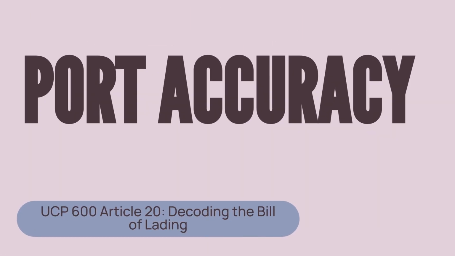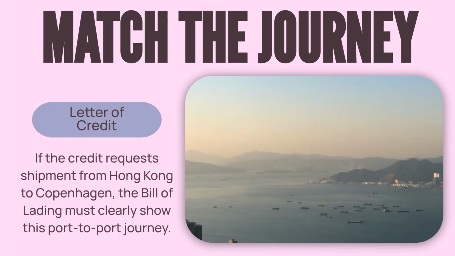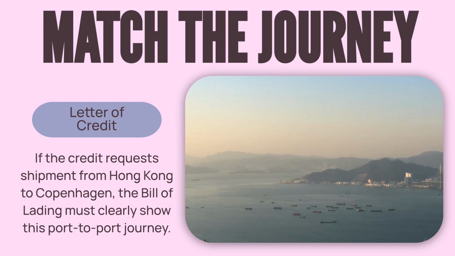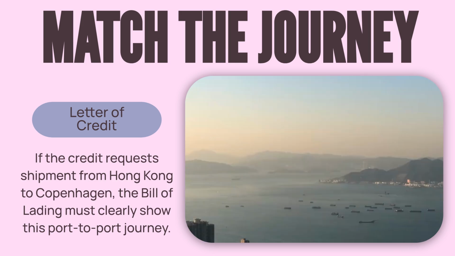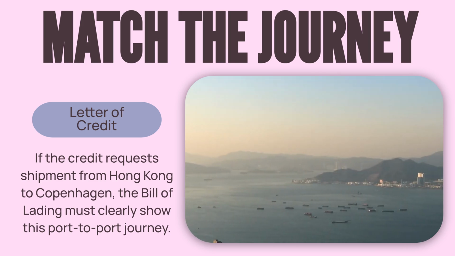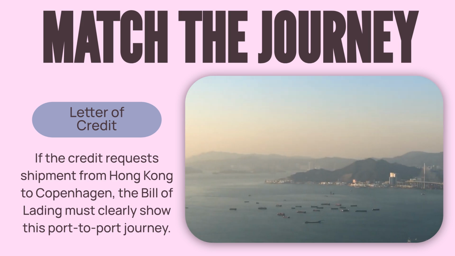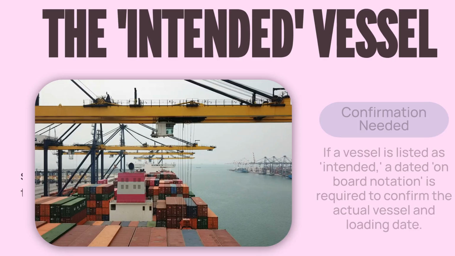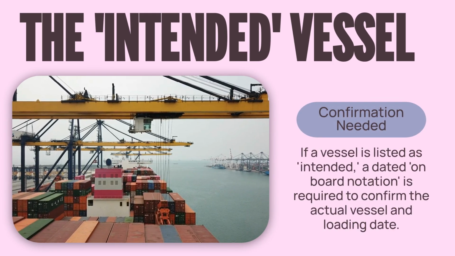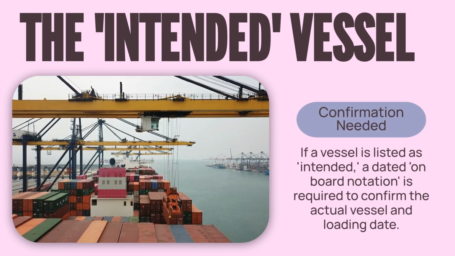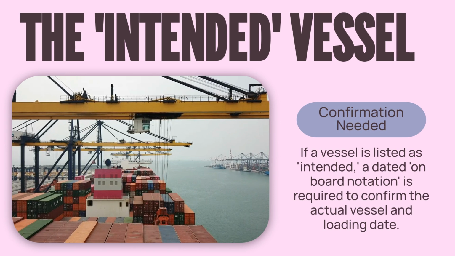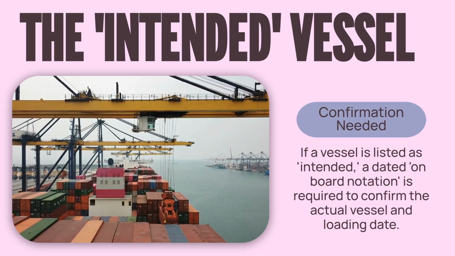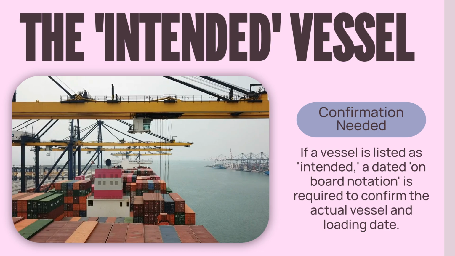Our third theme is port-to-port accuracy. The journey on the document must flawlessly match the letter of credit. If the letter of credit asks for shipment from Hong Kong to Copenhagen, the bill of lading must clearly show shipment starting at Hong Kong and ending at Copenhagen. Any discrepancy risks rejection. Be careful of the intended vessel problem. If your bill of lading lists an intended vessel, you must get an onboard notation confirming the actual vessel loaded onto and the date this happened.